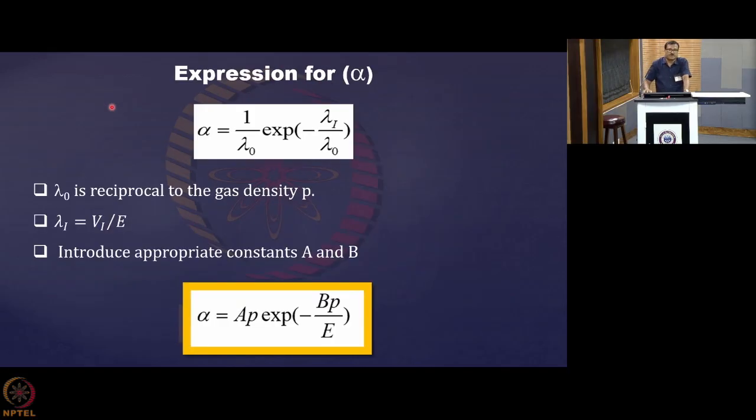So with this definition, what we obtained? We obtained that the expression for alpha goes like 1 by lambda 0 exponential minus lambda I by lambda 0.